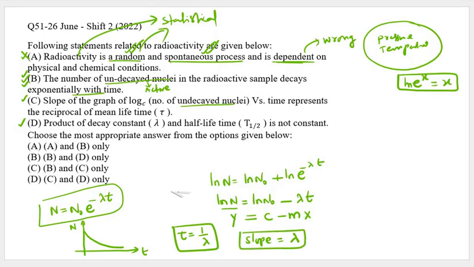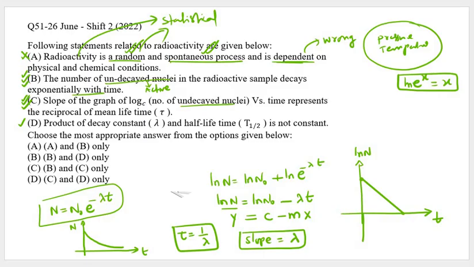So exactly, that is the reciprocal. If I plot log N versus t, the graph looks something like this. It is of negative slope. So that means C is the correct option.